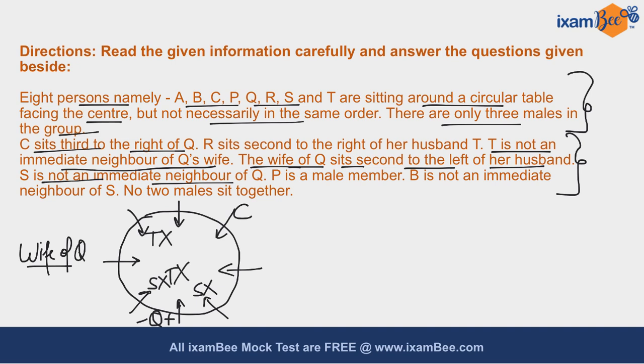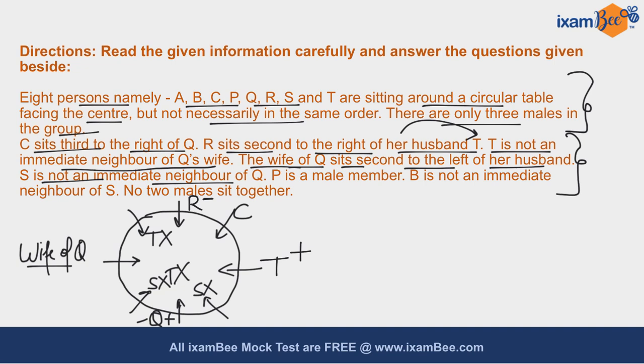Now it is given to you that R sits second to the right of her husband T, which means R is a female member because her husband is T, which is a male member. And basis on these statements, I can place R over here and T over here. So this is the only possibility left for them.